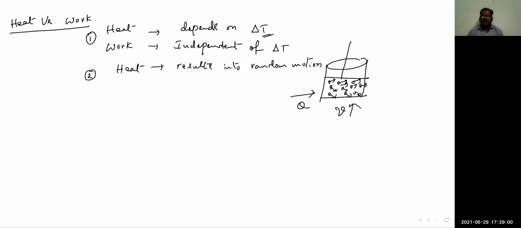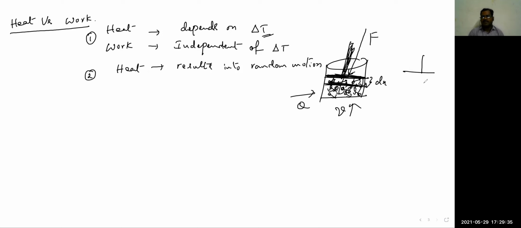Whereas if work is done on this system, assume that some extra force is applied externally on this piston. Then the volume decreases and the piston comes to here, assume after a displacement of dx. If you observe the molecules here, they are tending to move downwards.